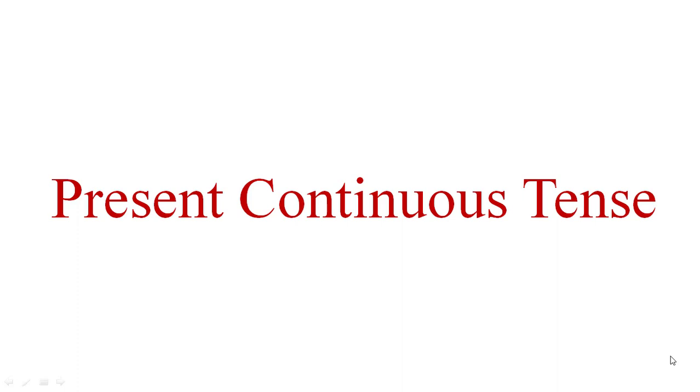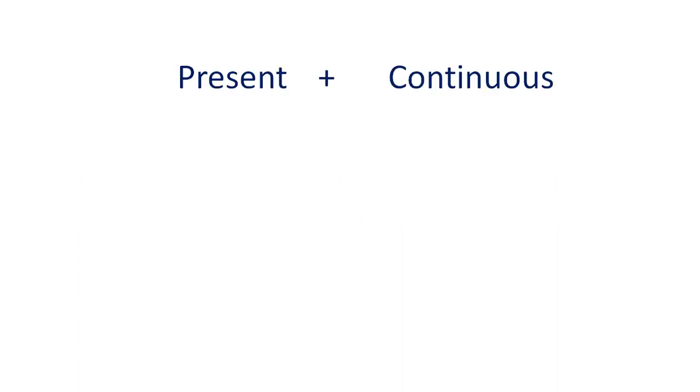Today we'll learn about the present continuous tense. Present continuous tense, as you can see, is made up of the words present and continuous. Present here shows the time. And what time does it show? It shows the present time, means the time now. It shows the current time.